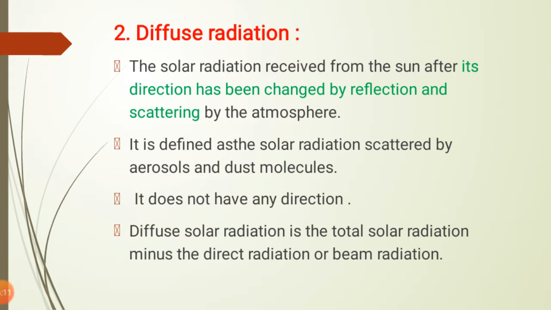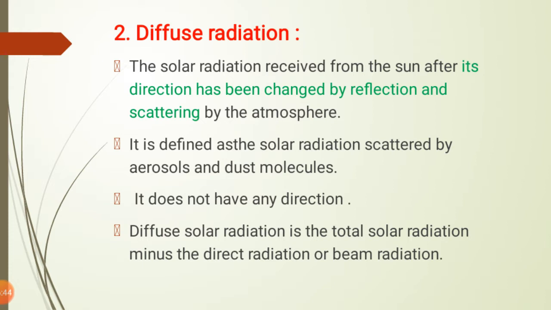It does not have any direction because there is scattering. After scattering, the radiation goes here and there, so there is no particular direction for that radiation. After covering some distance or path, there is a decrease in the intensity, and then they reach the earth surface. So they do not have any particular direction.